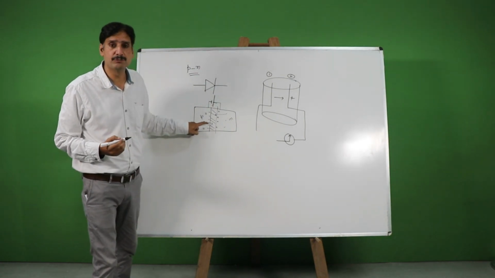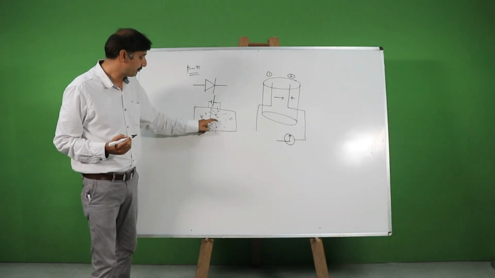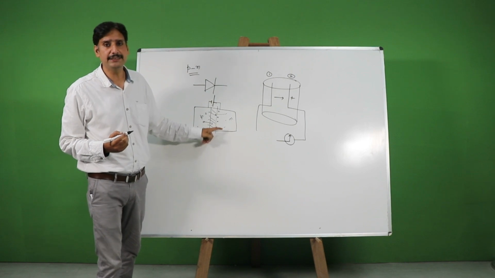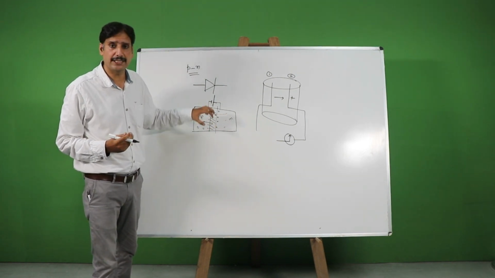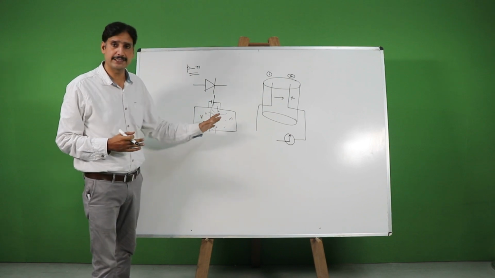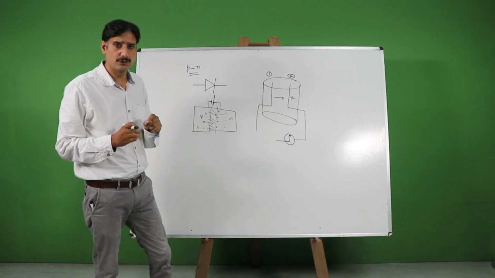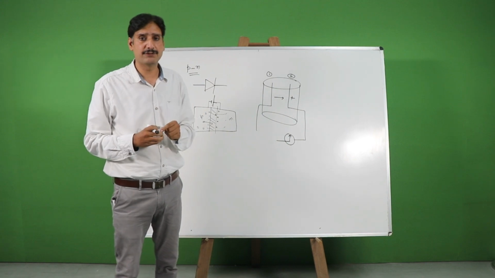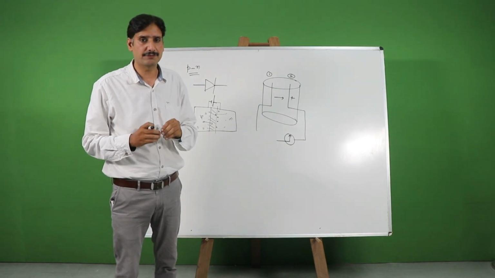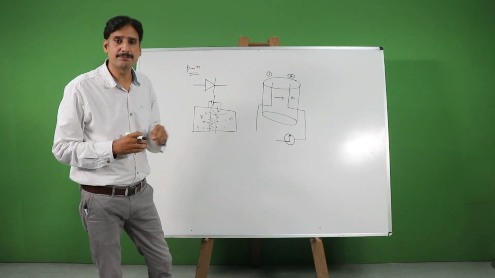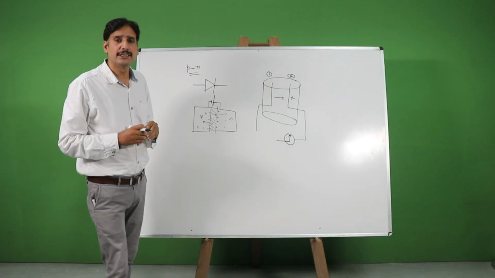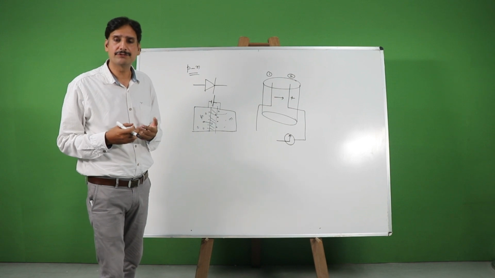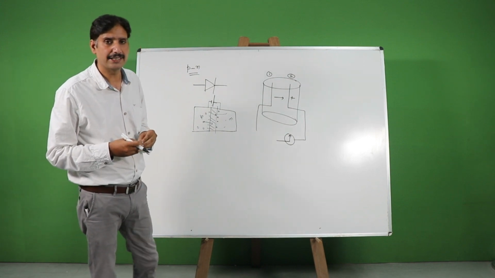As the hole wishes to move towards the N region, this positive charge over here, or you may say the positive terminal of the fictitious battery, tries to repel these holes and restrict their movement across the junction. So a small current flows as the junction is formed, but that current stops after some time as the fictitious battery hinders their motion. Now, this should be understood from the point of view of their Fermi levels as well.